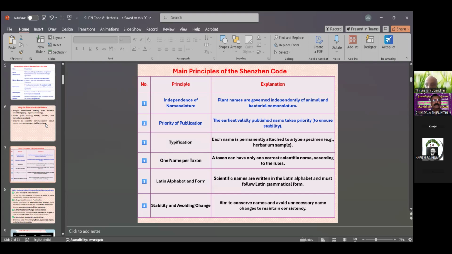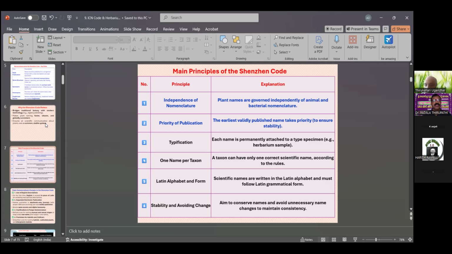Then priority of publication: the earliest validly published name takes priority to ensure stability. Then typification: each name is permanently attached to a type specimen. For example, herbarium samples are the basis for naming the plant species.